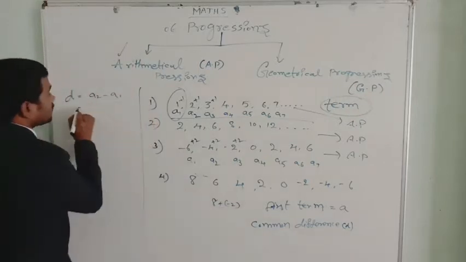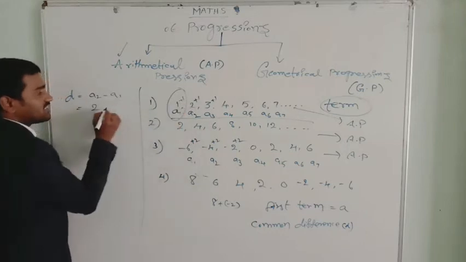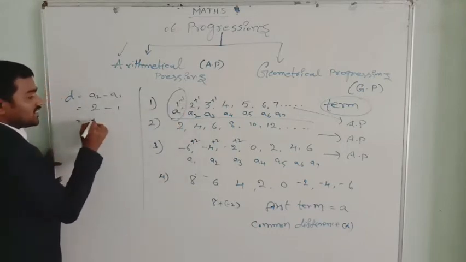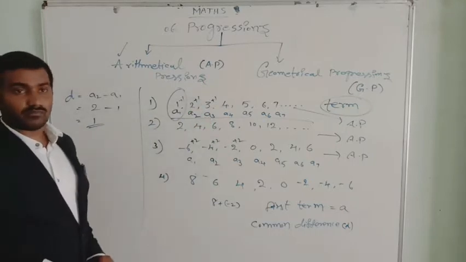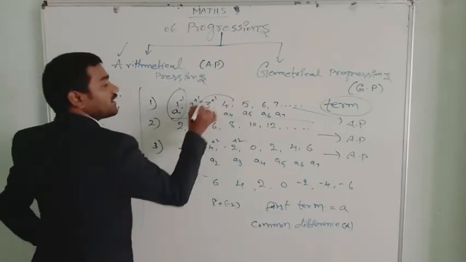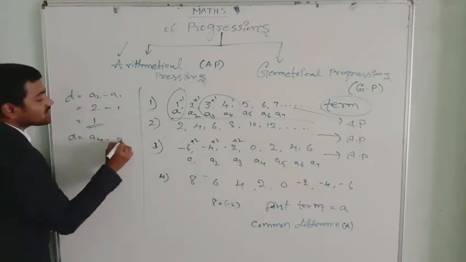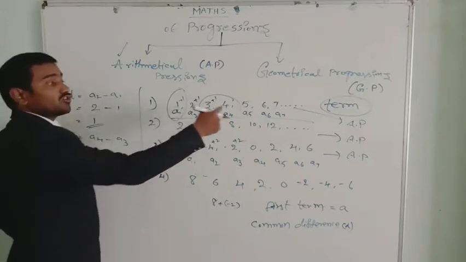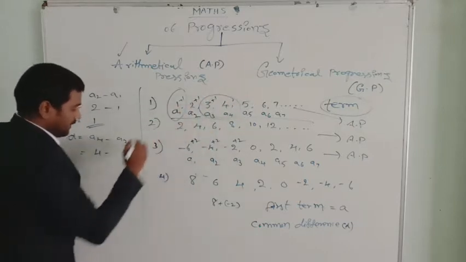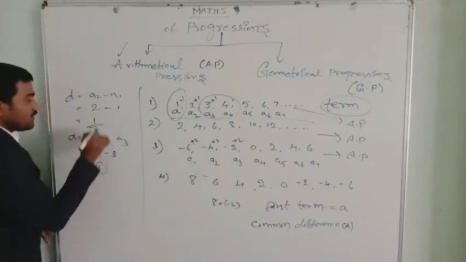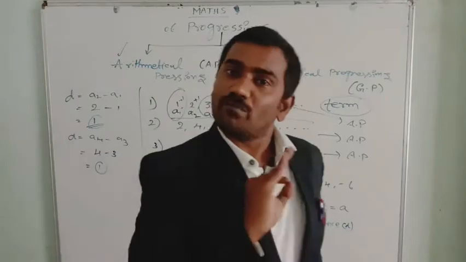So what is A2 here? A2 is 2. In the first example, A1 is 1. 2 minus 1 is 1. So this 1 is known as the common difference. Let's go for that: d equal to A4 minus A3. A4 is what? That is 4. Minus A3, which is 3. 4 minus 3 is 1. If the common difference is the same, then the list of numbers is in arithmetical progression.